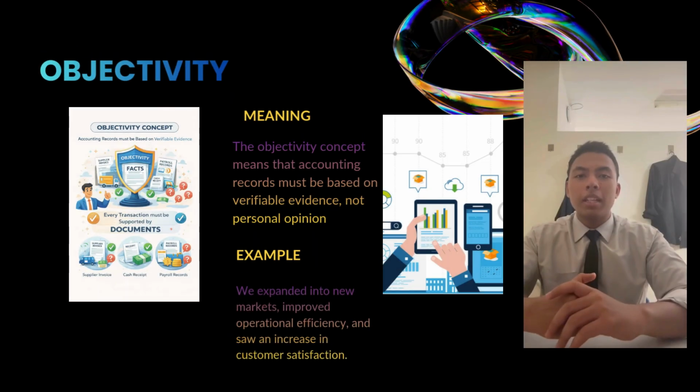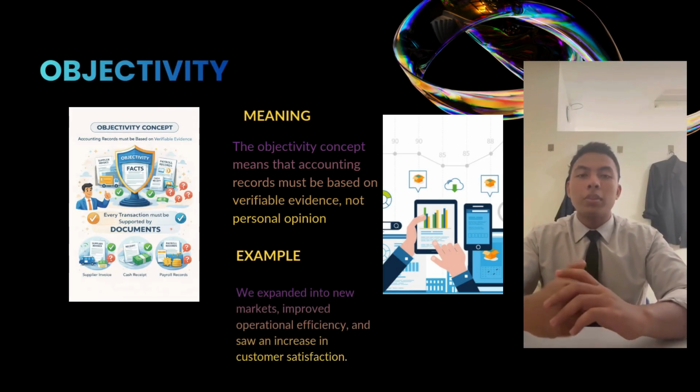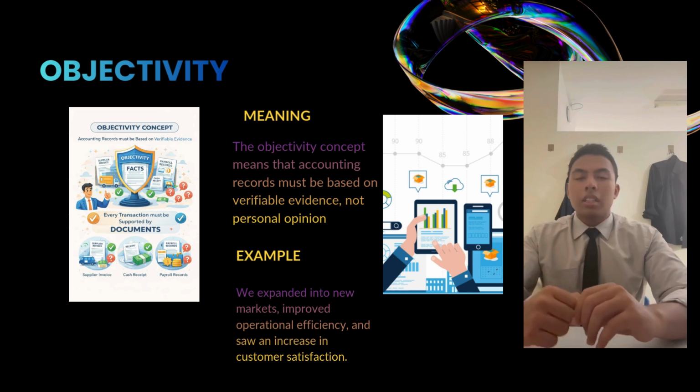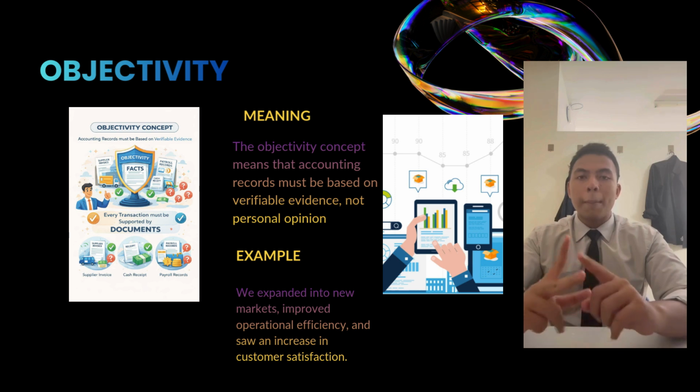Now I will be explaining about the accounting concept of objectivity. The objectivity concept states that all accounting records must be based on verifiable evidence and not personal opinion or bias. This means every transaction recorded in the accounting books must be supported by proper documents. These documents can include invoices, receipts, bank statements, payroll records, or contracts.